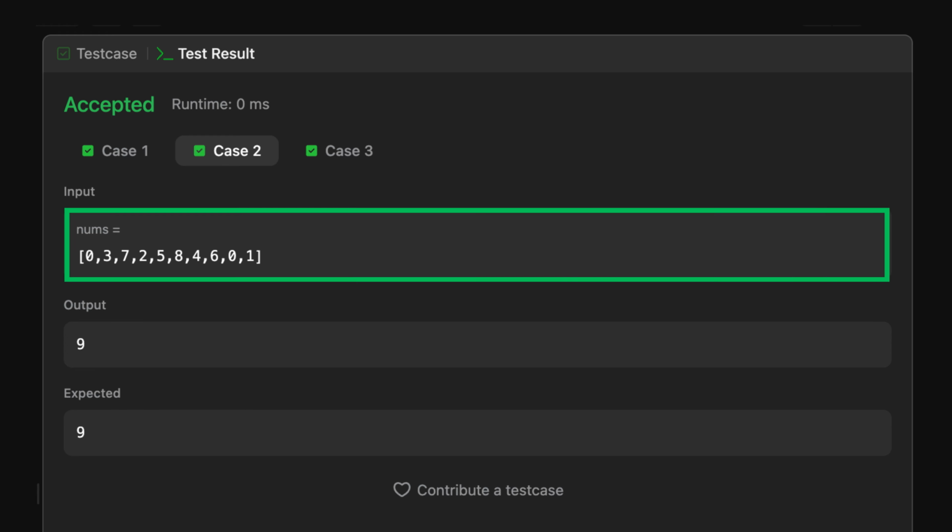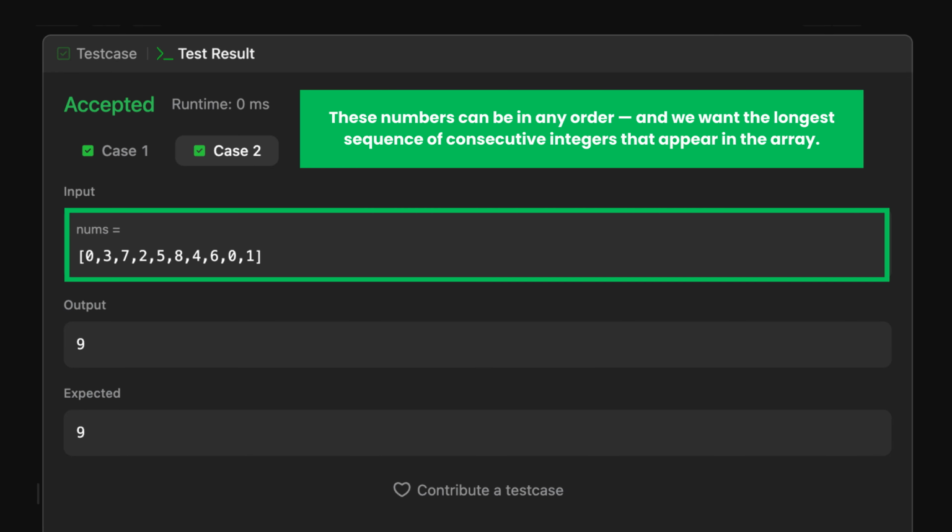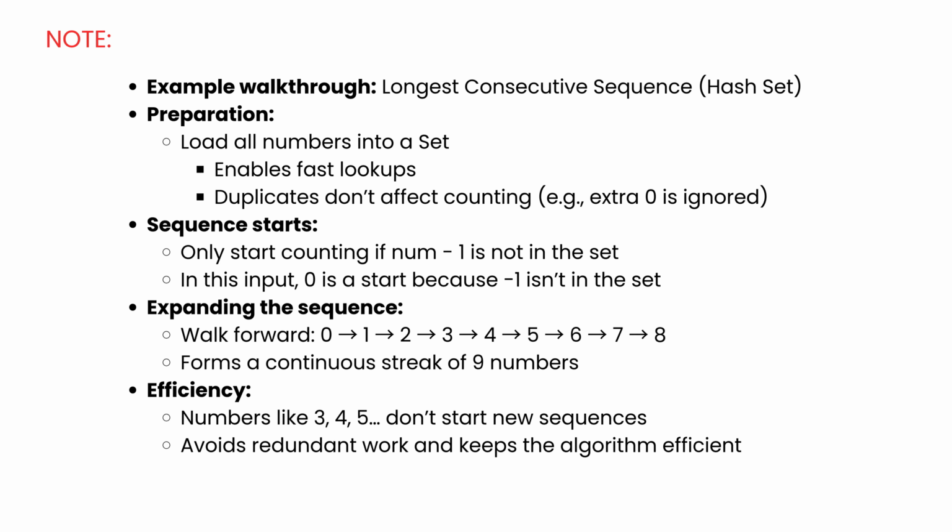Let's test our function using this input array: 0, 3, 7, 2, 5, 8, 4, 6, 0, 1. These numbers can be in any order, and we want the longest sequence of consecutive integers that appear in the array. This solution loads everything into a set, so lookups are fast, and duplicates don't matter, like the extra 0 here. Then we only start counting when we find a number that's the start of a sequence, meaning num - 1 is not in the set. In this input, 0 is a sequence start because -1 isn't in the set. From there, we walk forward: 0, 1, 2, 3, 4, 5, 6, 7, 8. That's a continuous chain of 9 numbers.